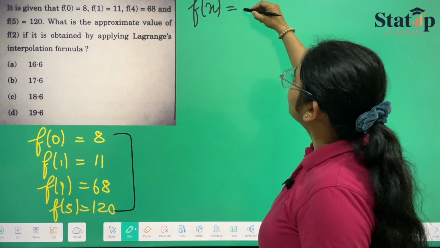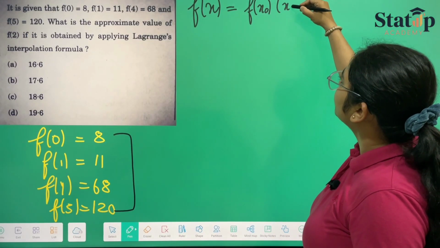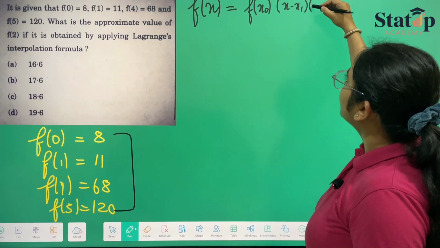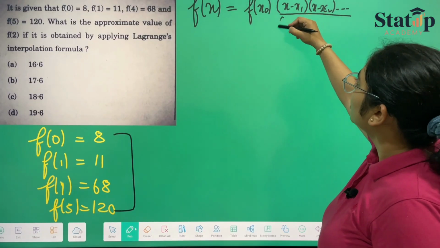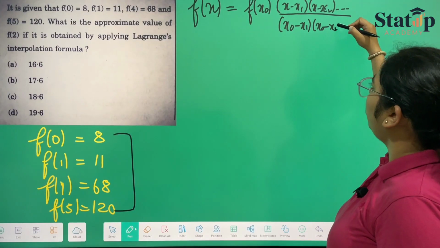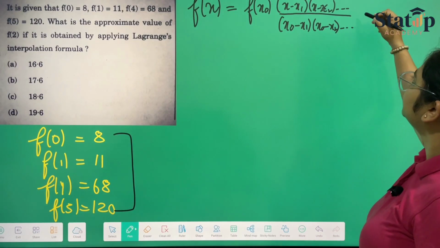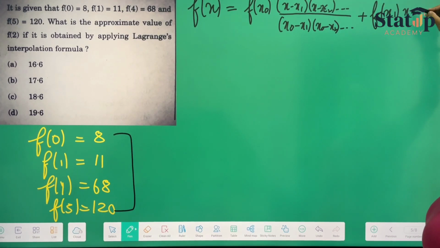Then the Lagrange formula is f of x0 into (x minus x1)(x minus x2) and so on, upon (x0 minus x1)(x0 minus x2) and so on, plus f of x1 into (x minus x0)(x minus x2) and so on, upon (x1 minus x0)(x1 minus x2) and so on.